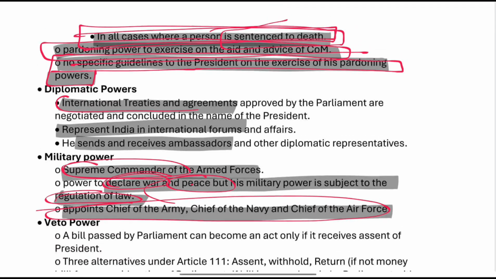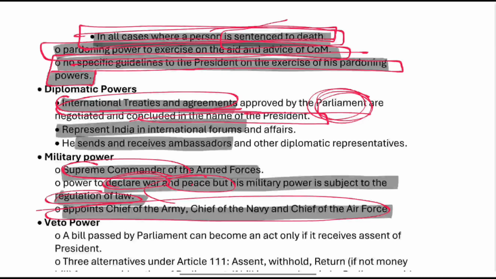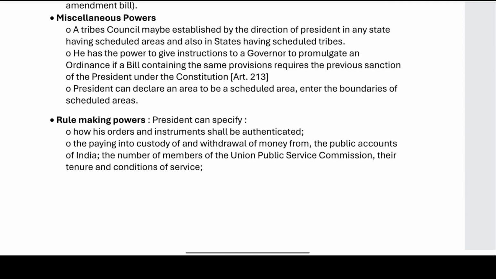What is the diplomatic power? International treaties or agreements are approved by the Parliament, but they are negotiated and concluded in the name of the President. We have many international treaties, right? So the international treaties and agreements are approved by the Parliament. Who is approving these? Parliament is the one which is approving this.